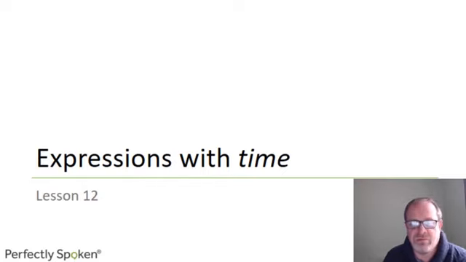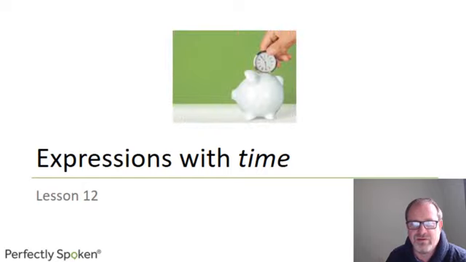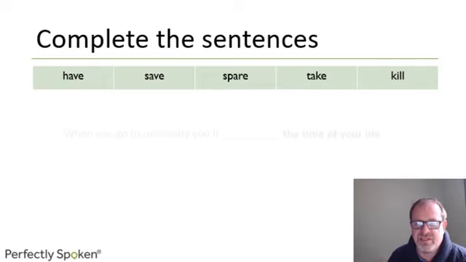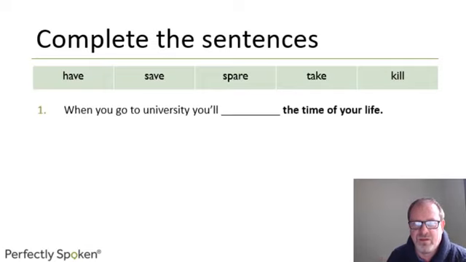Okay, now vocabulary with time from lesson 12. So we've got the verbs have, save, spare, take, and kill. When you go to university, you will, which of these verbs completes it? Have the time of your life, as in the song from Dirty Dancing. I'm having the time of my life, or something like that.